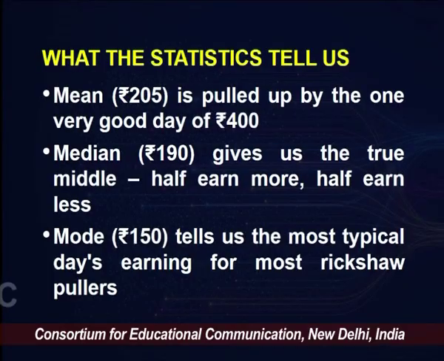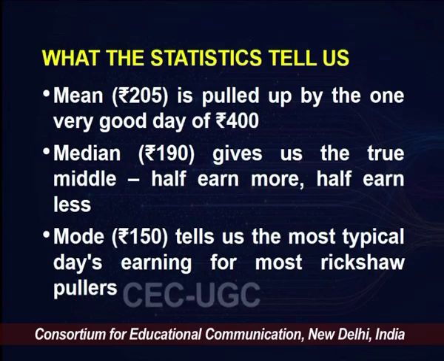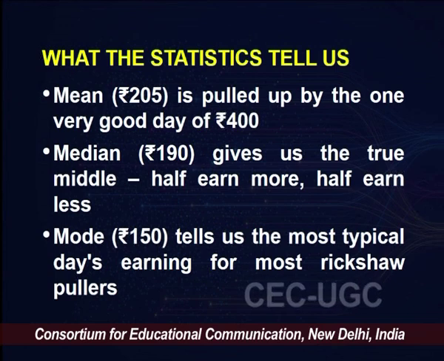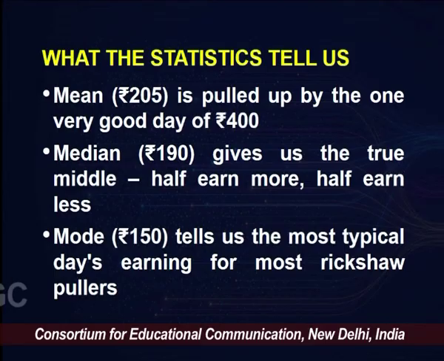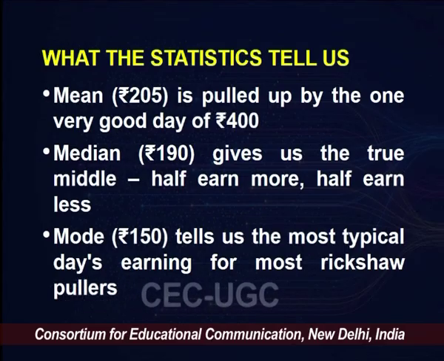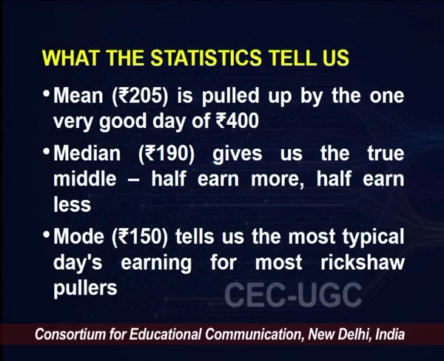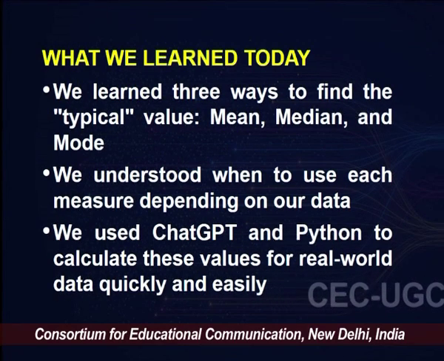However, let's discuss what the statistics will tell us. We would see the mean is rupees 205. What we can say is the mean earning on a day is pulled up by the very good day of rupees 400. However, the median gives us the true middle: half earn more, half earn less. And the mode tells us the most typical day's earning for most rickshaw pullers.